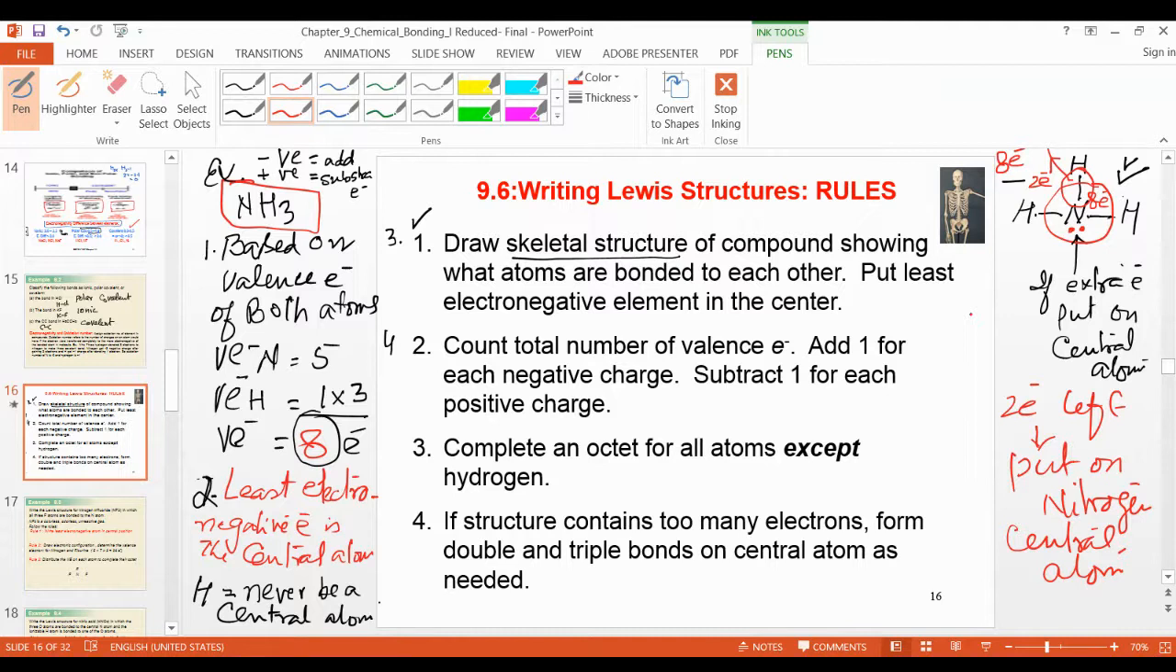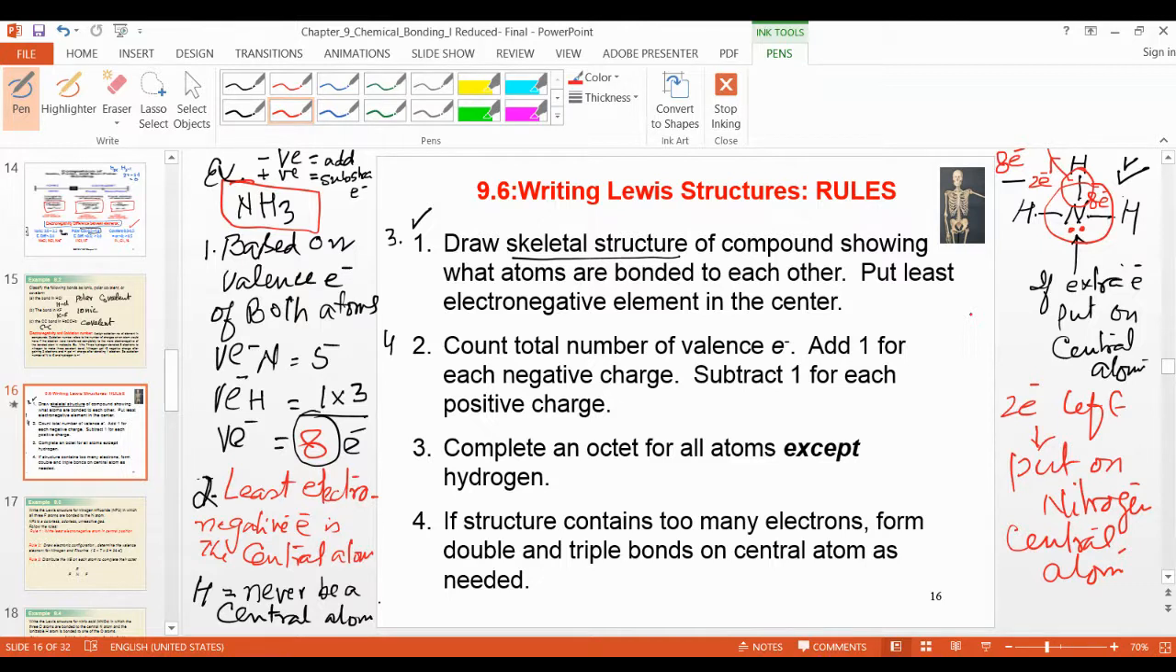Then after that, the fourth point is to count the octet of the central atom and the side atoms also. First you count the side atoms. Okay, now 8 electrons is complete. Then you count the central atom. If 8 electrons is complete, it means your Lewis structure is correct. If 8 electrons are not complete, that means the Lewis structure is wrong. Then we will use another method to make a structure, that I will explain in the next class.